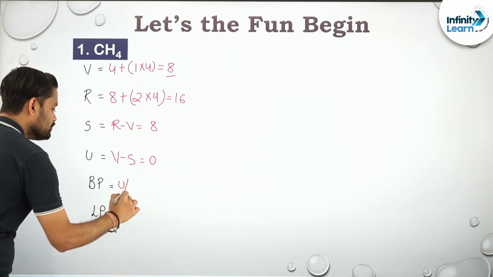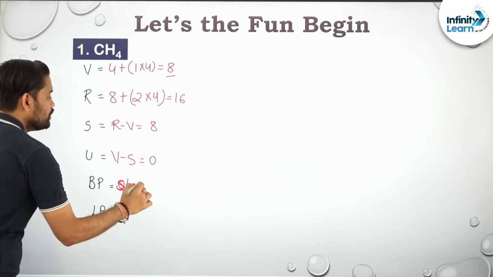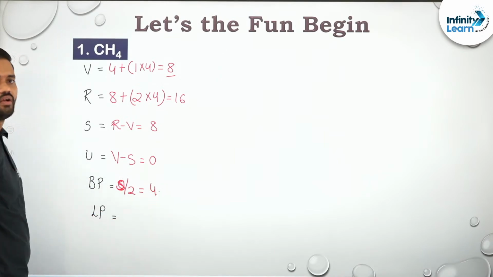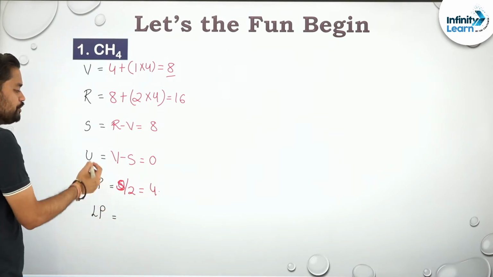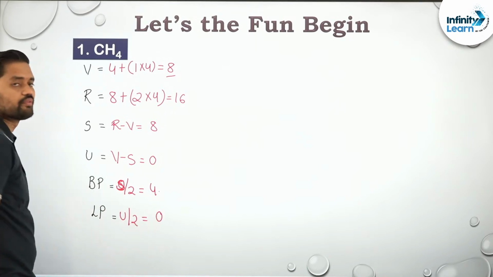Bond pair is what? S by 2. Sorry, S by 2. So what is S? 8. 8 by 2 is 4. Okay. What is lone pair? U by 2. U is 0, hence it is 0, right?